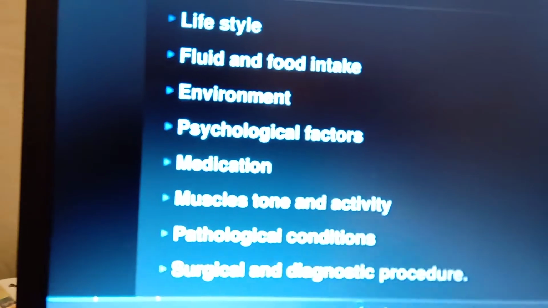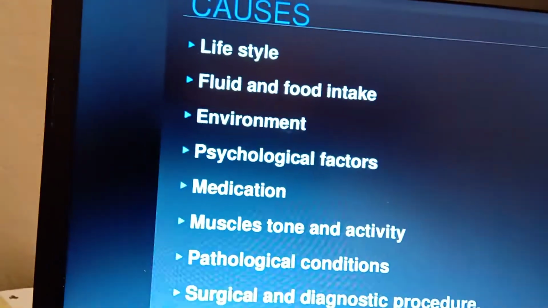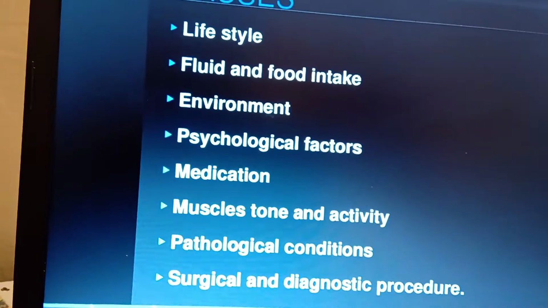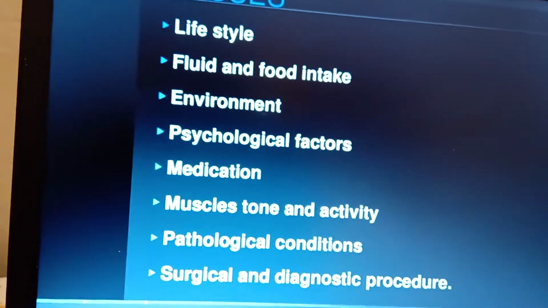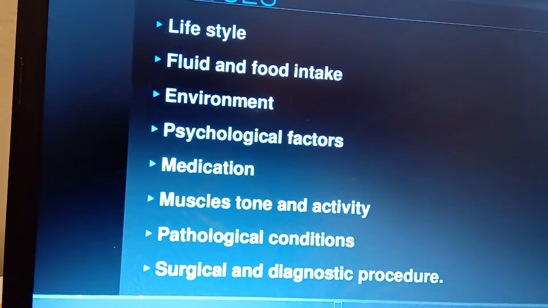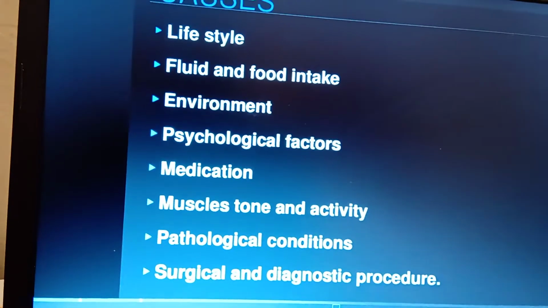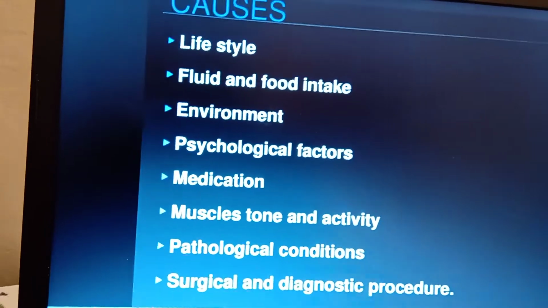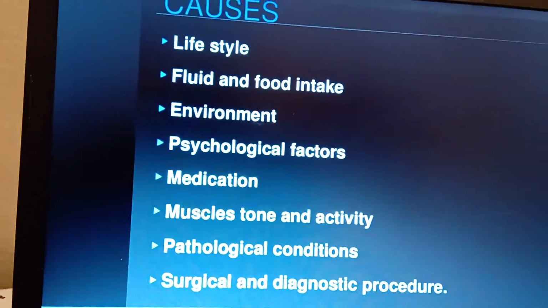And next one is pathological condition, like fever and diabetes mellitus. In fever you may see dehydration, and in diabetes mellitus polyuria will be there. These pathological conditions also lead to urinary elimination abnormalities.